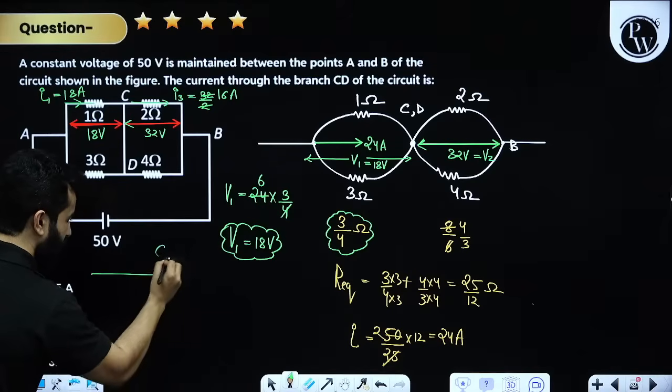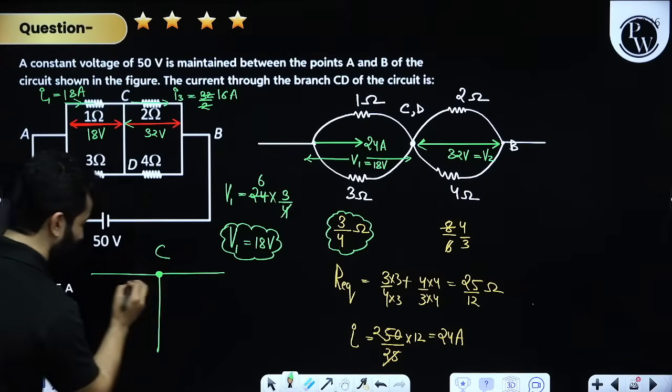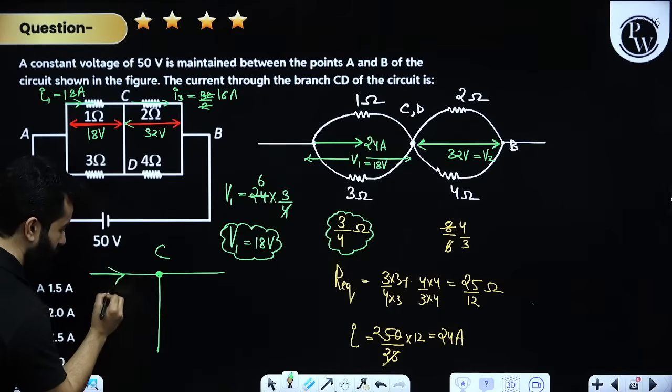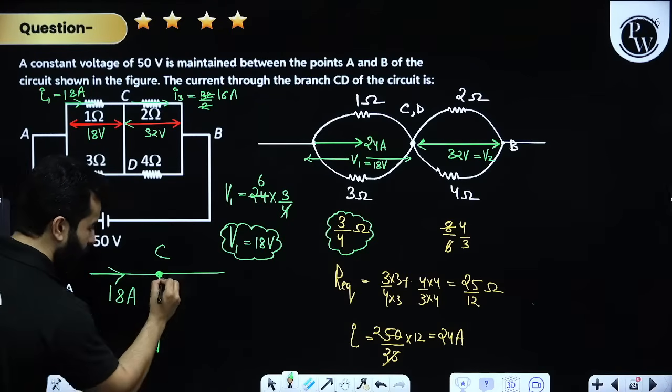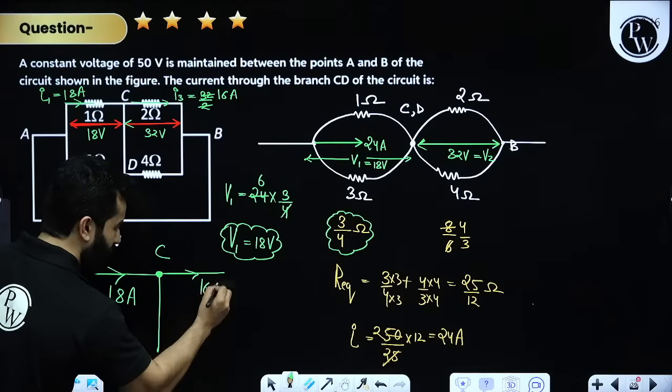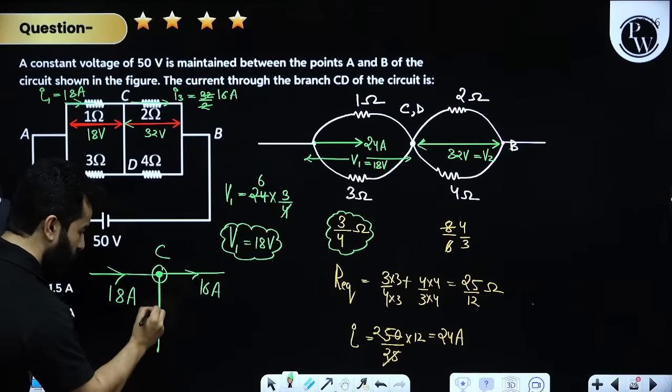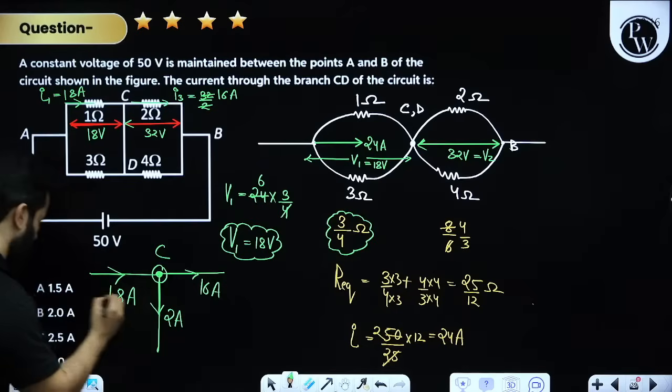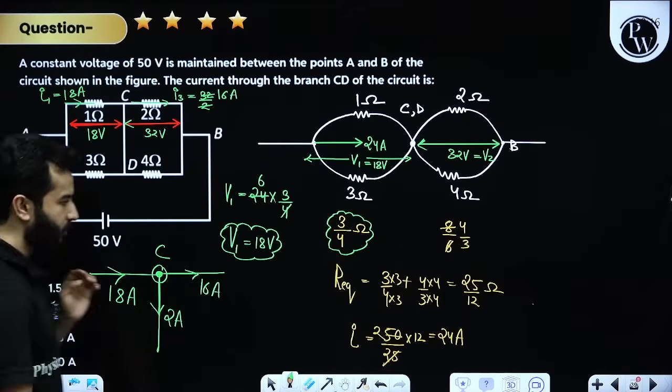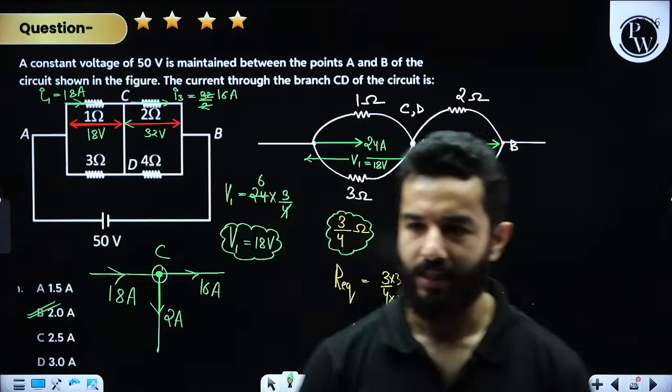So we have got, now let's only talk about this C. This is another branch. So current from this branch is 18 ampere. Current from this is 16 ampere. That means this is 2 ampere. So 2 ampere is the correct answer. Right? 2 ampere is the correct answer.